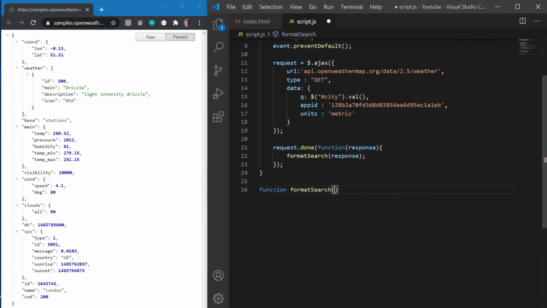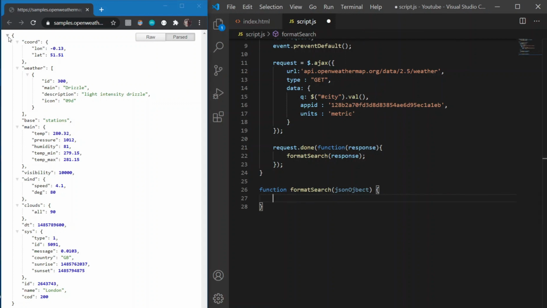and we will take that response as a parameter and it will be a JSON object. So we will name our parameter JSON object. And now our task is to catch or select the values that we are going to show in our web page, right? So here I will show the main weather of the city name, which is here, and also the temperature of the city, which will be in Celsius in our case because we have passed the unit metric here. So we will first store the values in a variable.